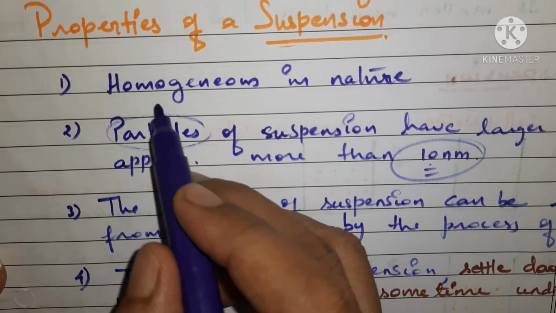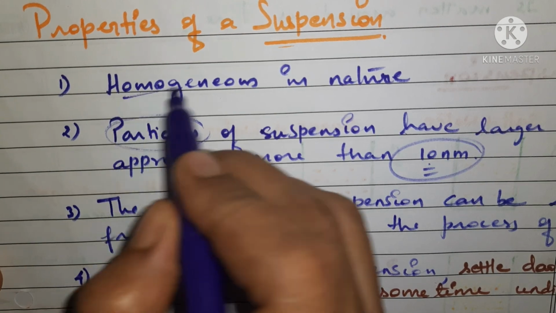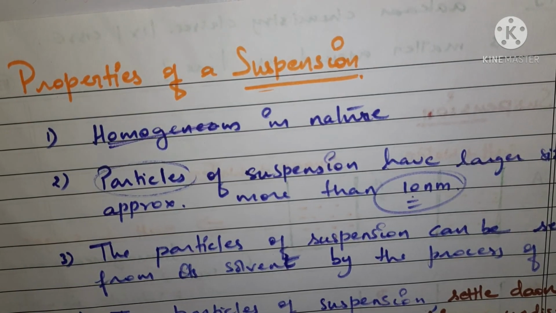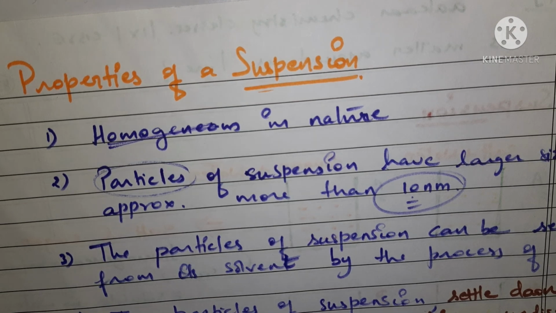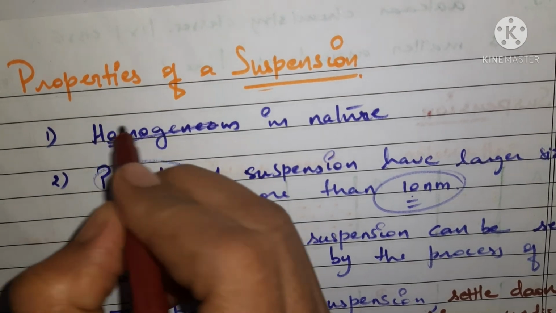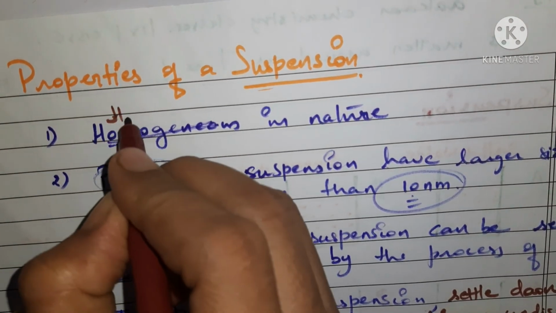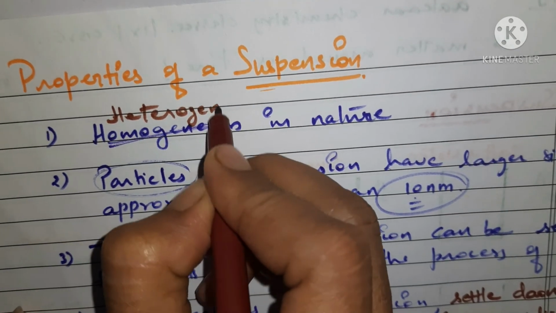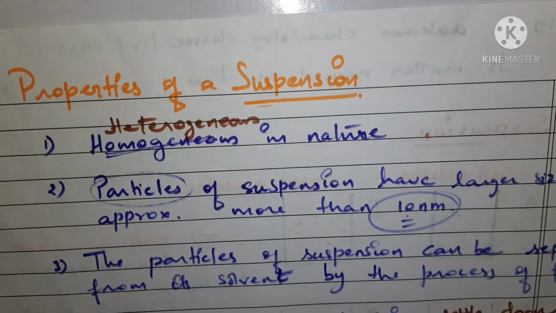Sorry, by mistake it is written homogeneous here, it is heterogeneous. Actually it's not homogeneous, it is heterogeneous in nature, where you see the non-uniformity of the particles. In suspension we don't have homogeneous, it is heterogeneous. Okay, by mistake it is written here, so please make sure that it is heterogeneous.